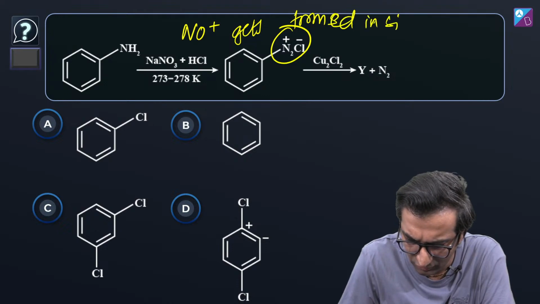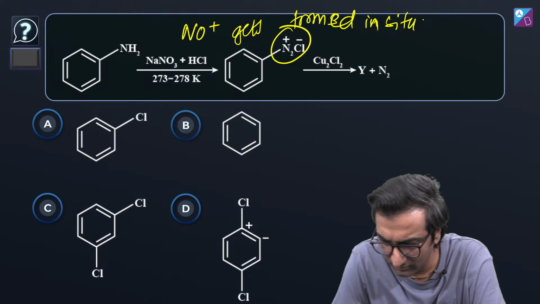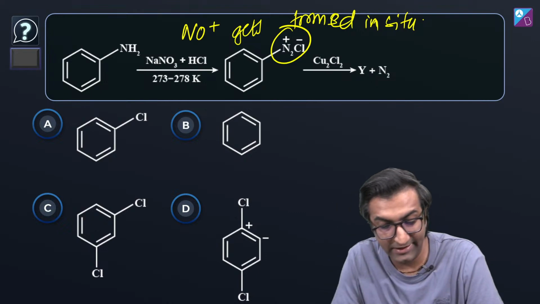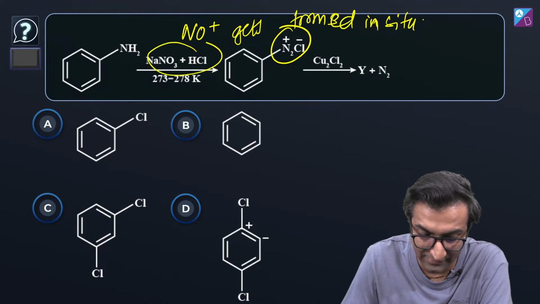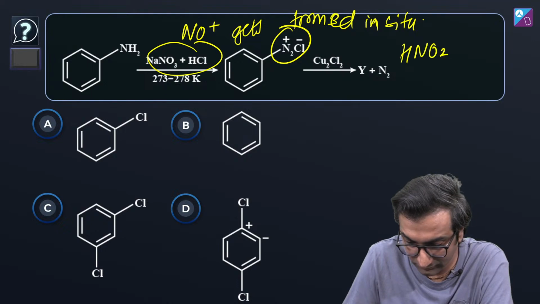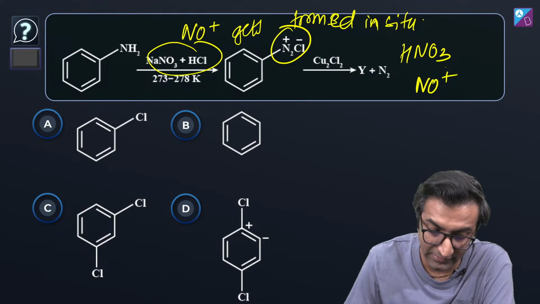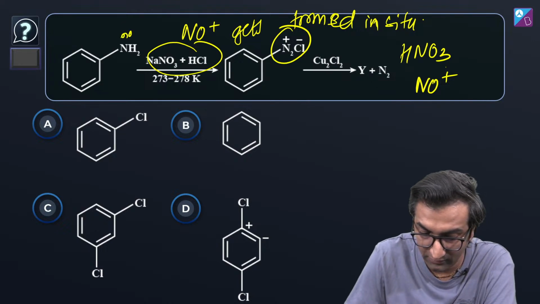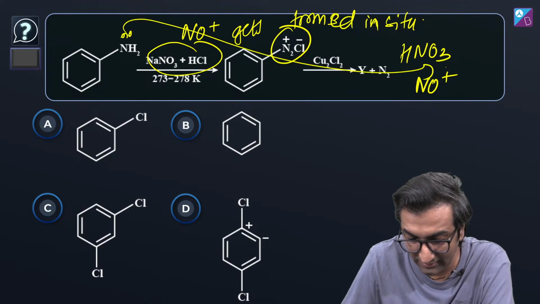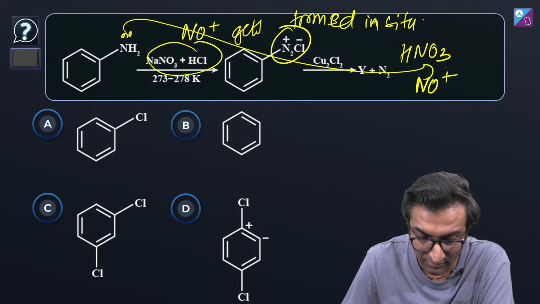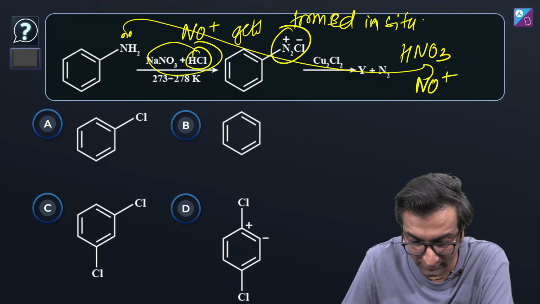First, do you guys know the reaction mechanism? Do you want to talk about the reaction mechanism? NaNO2 plus HCl first makes HNO2. From that you get NO plus, the nitrosyl ion. The nitrosyl ion's plus charge and the electrons interact. Hence you get N2. And then after that, because of HCl, other things get removed.